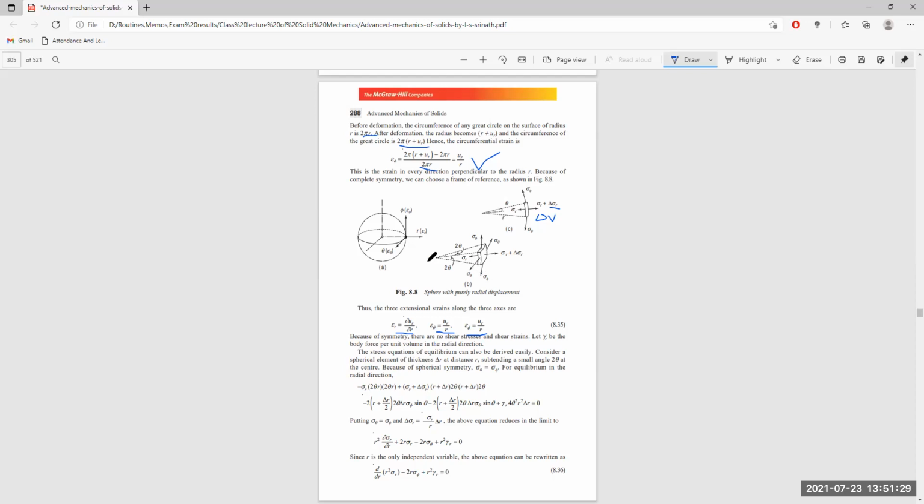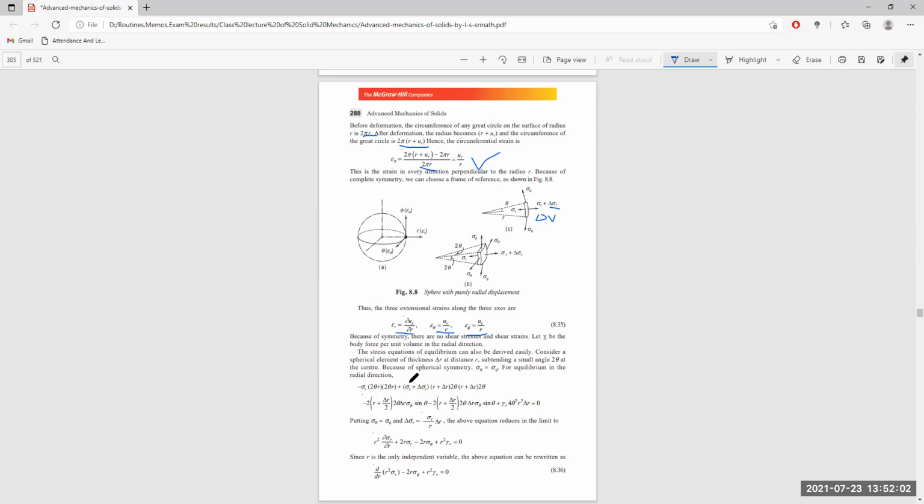The first length from here to here is r, and as the thickness is equal to delta r, it is divided by 2, half of the thickness, which is added to r, with the idea that the stress is acting over half of the length. And it is multiplied by the angle 2 theta into delta r. Delta r is this distance itself, the thickness of this element.